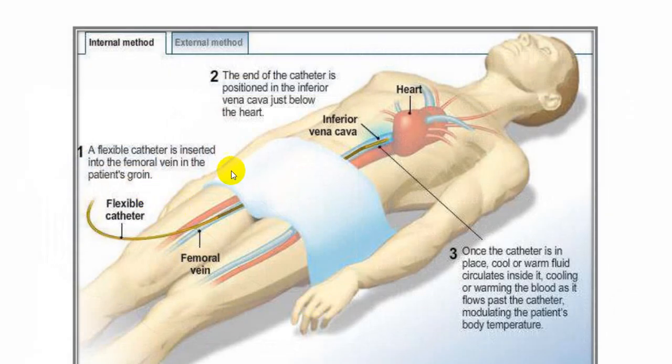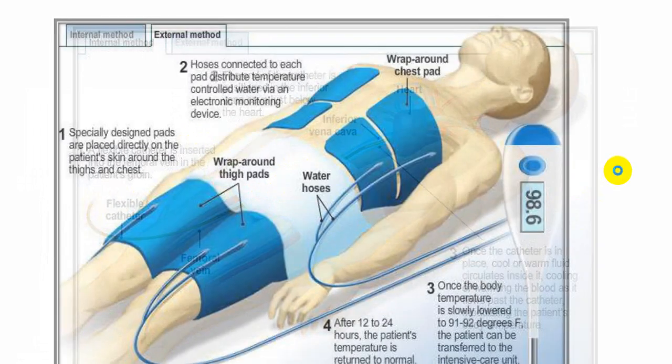This is another technique by which you can induce hypothermia, by a flexible catheter put via the femoral vein into the inferior vena cava. This is also utilized as a treatment for hypothermia.